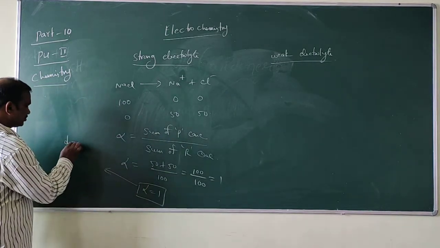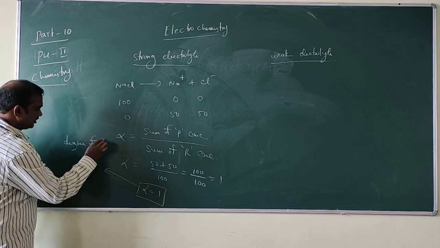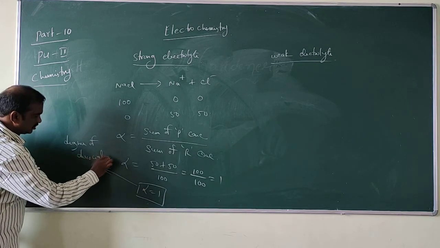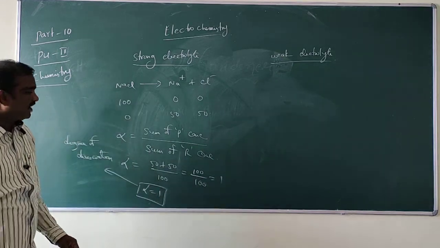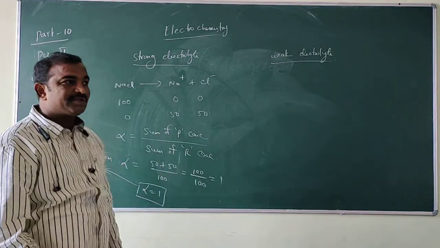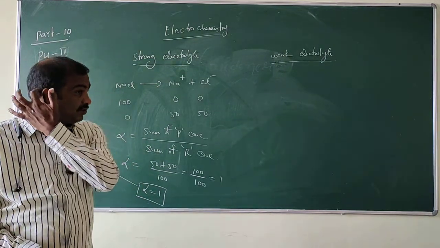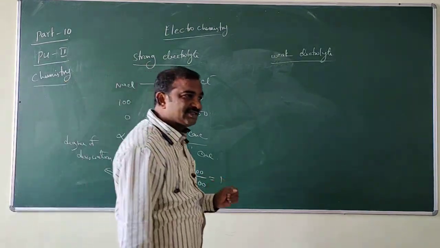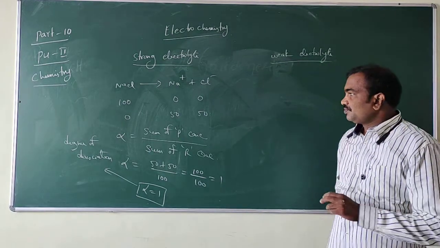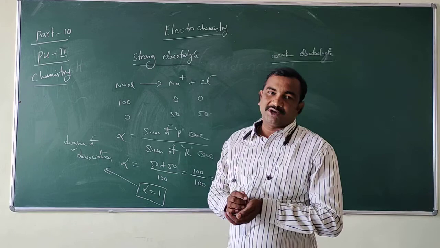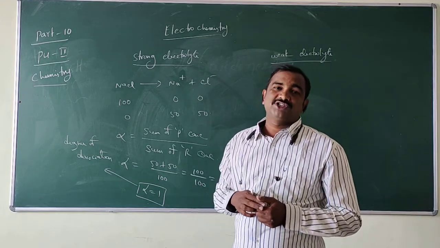So here the degree of dissociation alpha is equal to 1. That means alpha equal to 1 means completely the reactants are converted into products. So alpha is equal to 1 for a strong electrolyte because complete dissociation takes place.